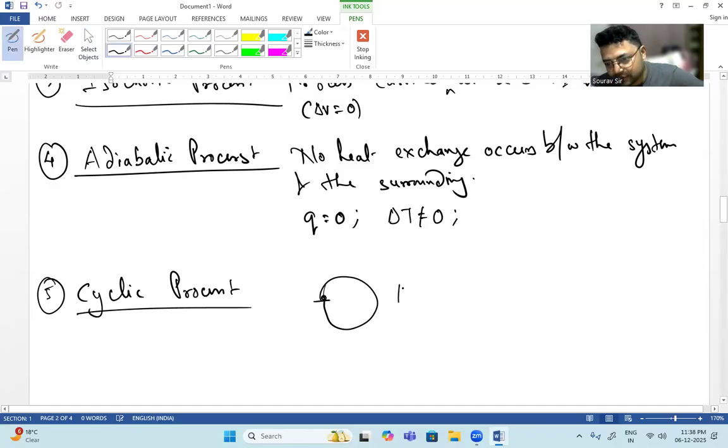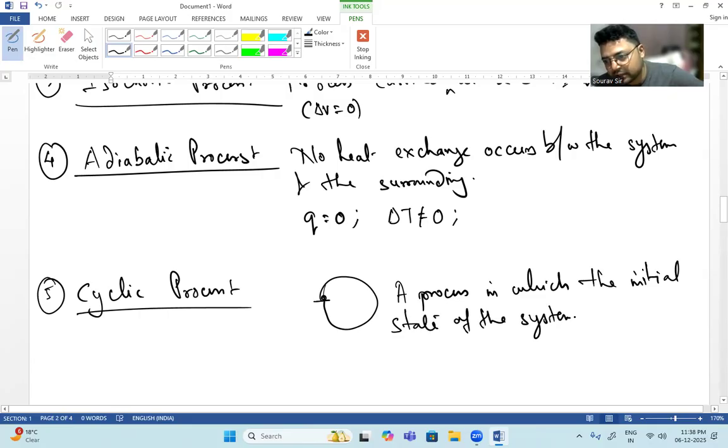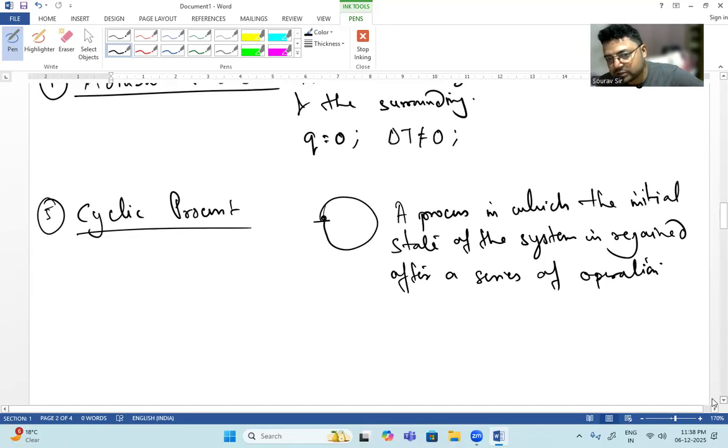A cyclic process means a process in which the initial state of the system is regained after a series of operations. Okay, this is known as a cyclic process.